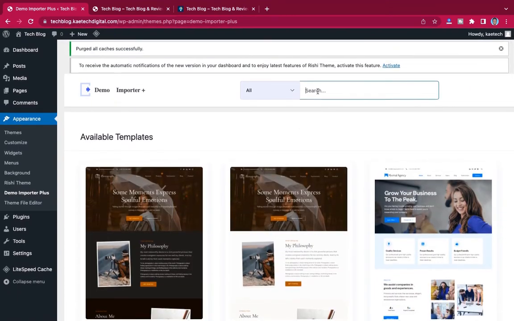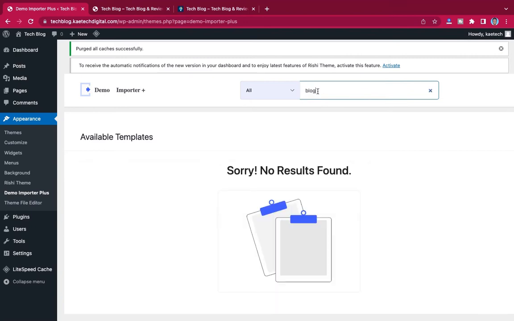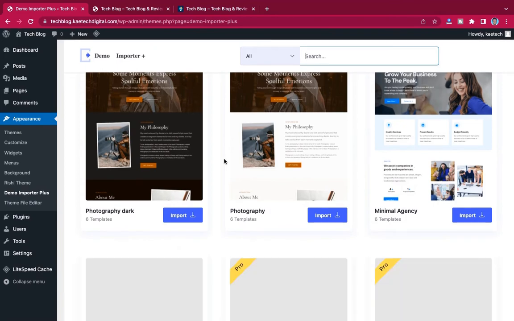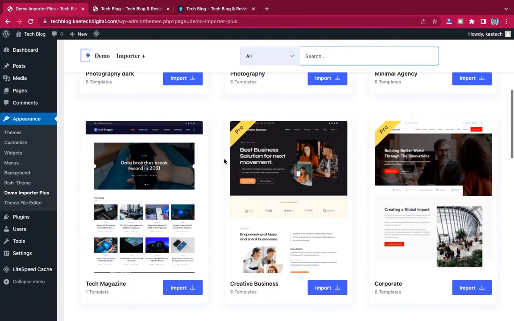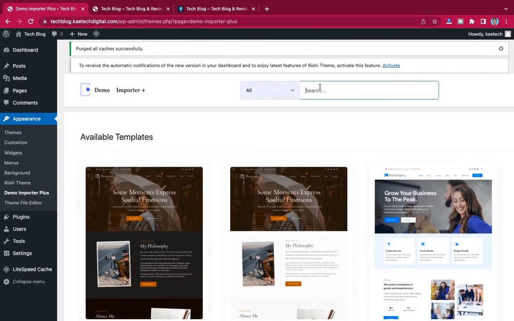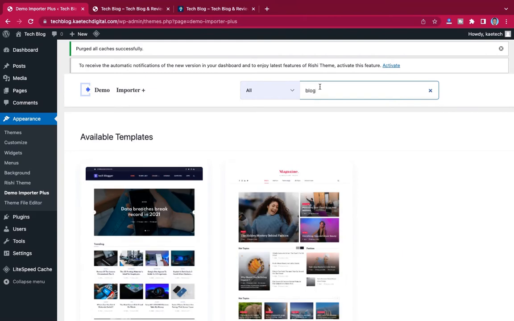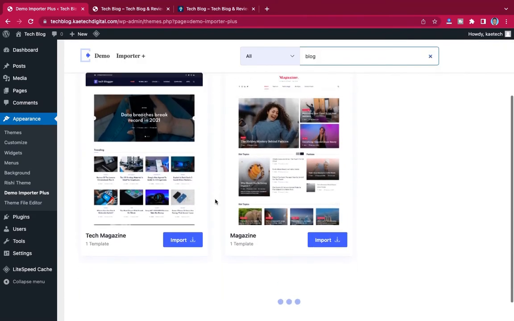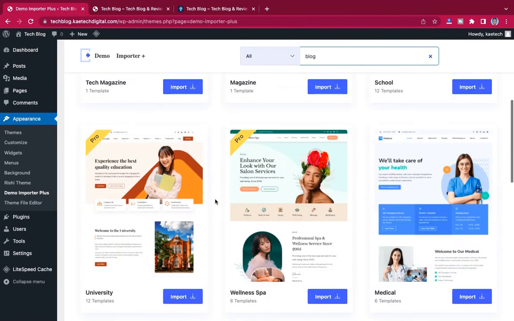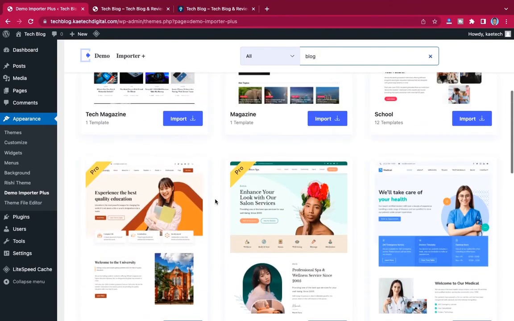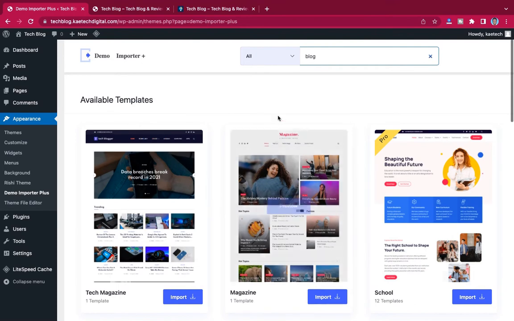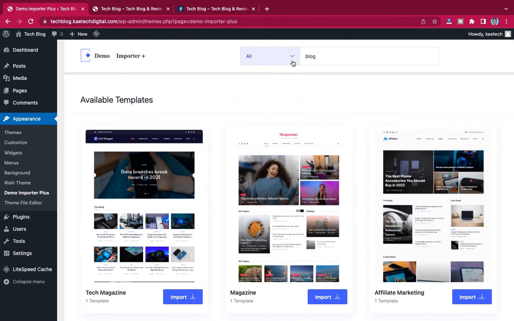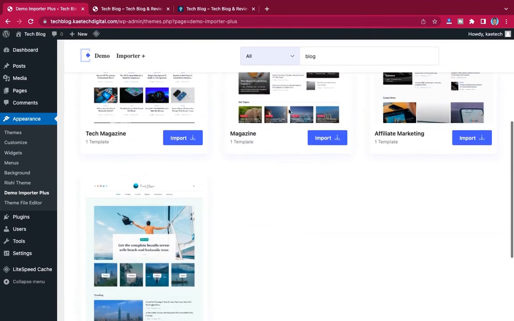Now over here, I'll search for what? Blog. Let's wait for it to load first and see what happens. Yeah, very good. So let's search for blog. This is the blog that we are going to. As you can see, there are so many blogs that will come, tons and tons of blogs. But even with the blogs, we can still choose the free ones, because we want only the free ones.